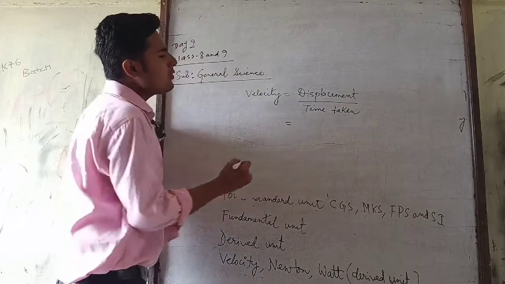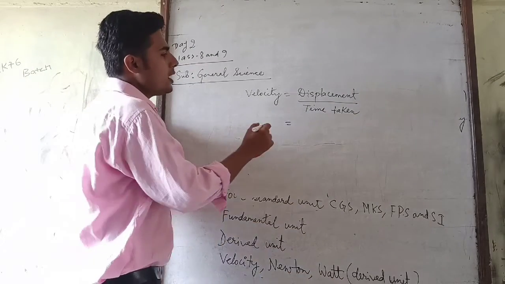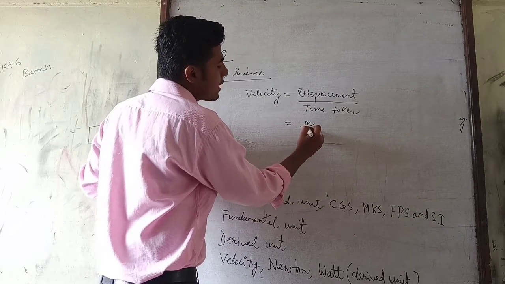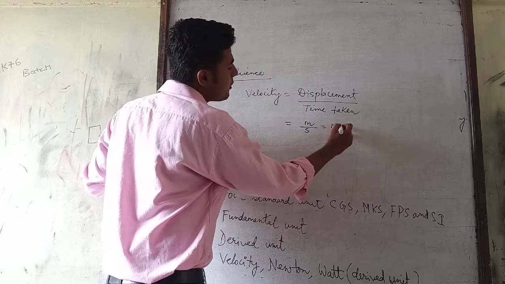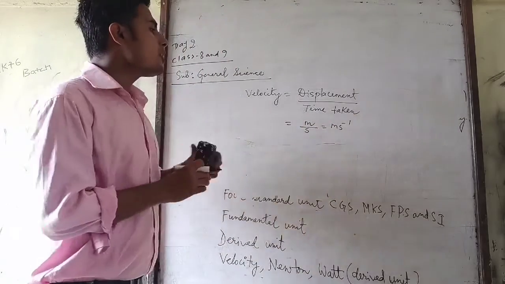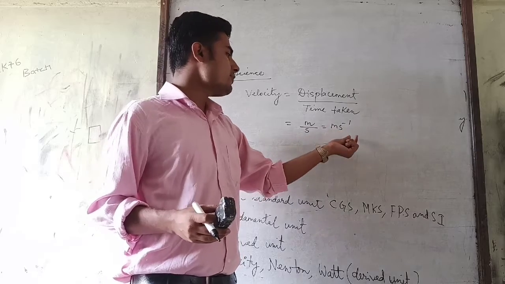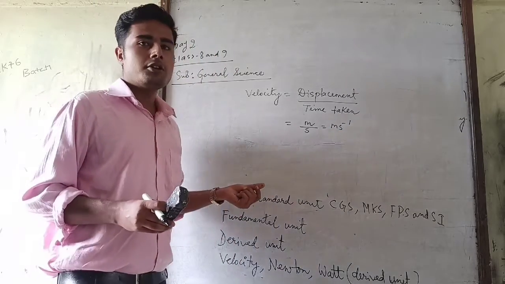So what is the unit of displacement? Displacement means meter. Time is second. So it is meter per second. It depends on two fundamental units, one is meter, another is second. So it is a derived unit.